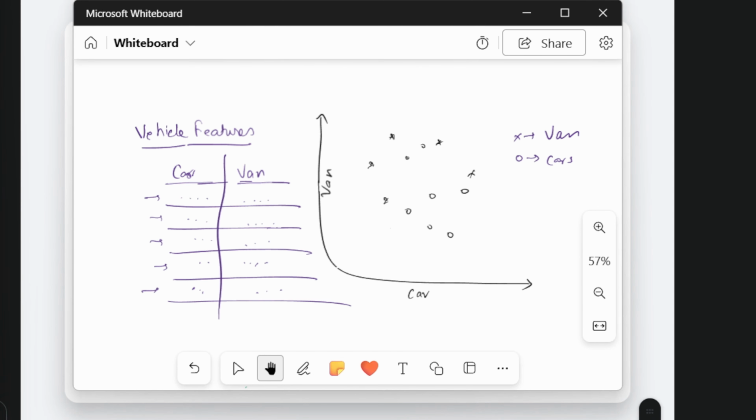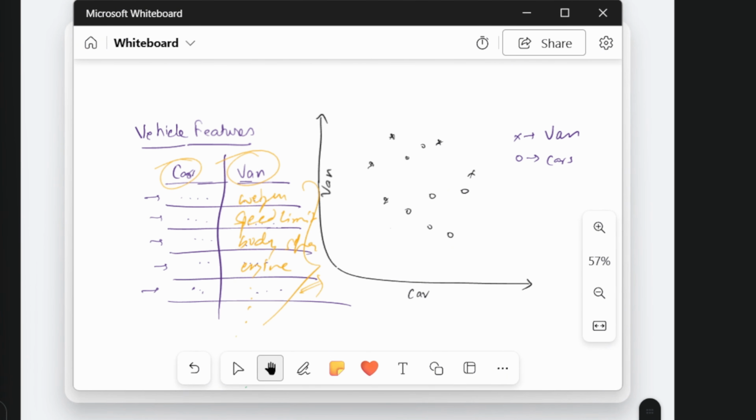Now I have opened up my whiteboard where I have filled many items beforehand to save some time. Imagine we have two types of vehicle, car and van. Each vehicle has certain common features like weight, speed limit, body shape, engine, and so on. We have already plotted these features.